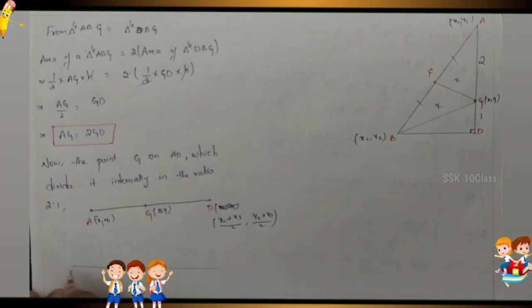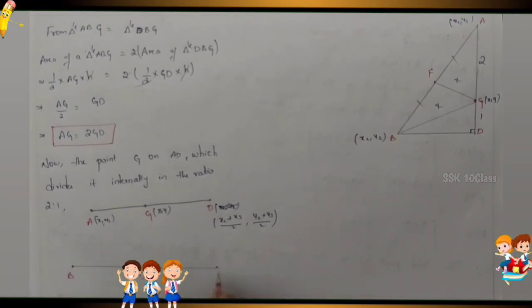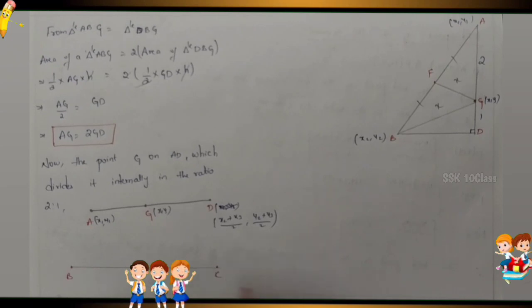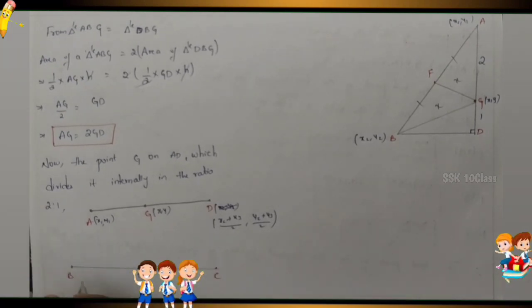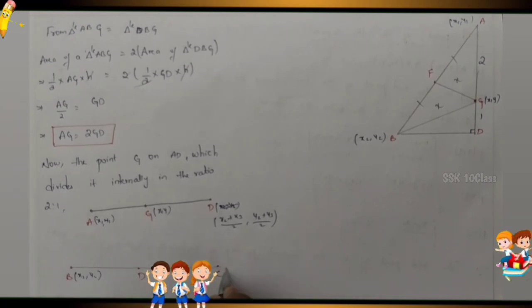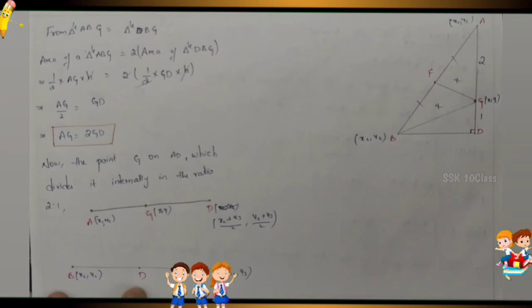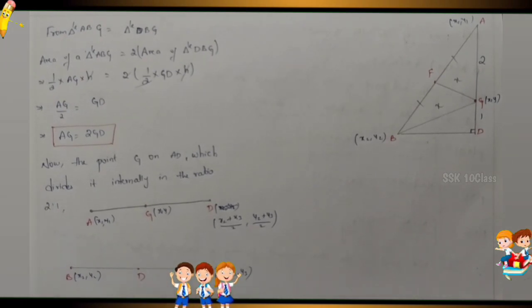Now, this is the point B. From D, your point is C. So what is the value of B? It is x2 comma y2. And this is C, with value x3 comma y3. Now here we have to find out the midpoint of BC. So what we get here as the midpoint is this.